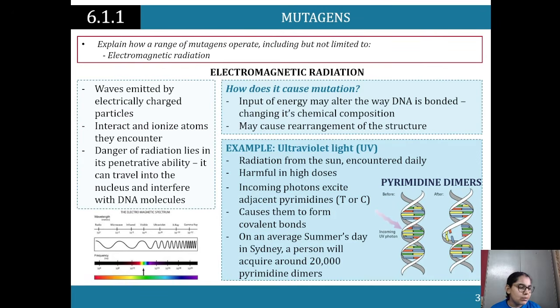So a huge example is UV light. Radiation from the sun encountered daily. It's harmful in high doses. Incoming photons excite adjacent pyrimidines, so those are the T or C, thymine or cytosine, and cause them to form covalent bonds. So instead of being bonded over here, you can see that the energy is now making them bond to each other this way.